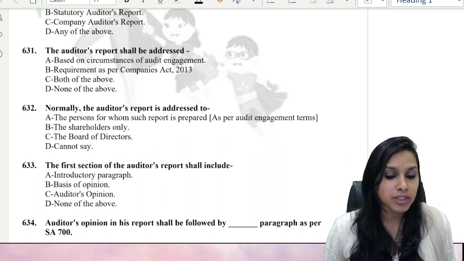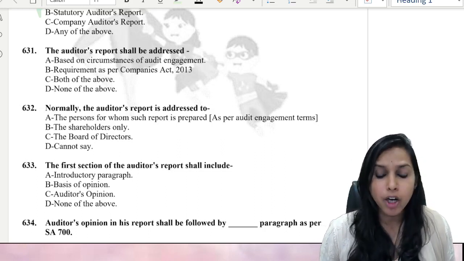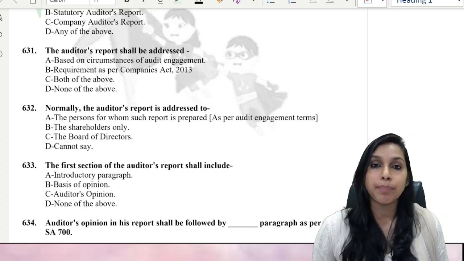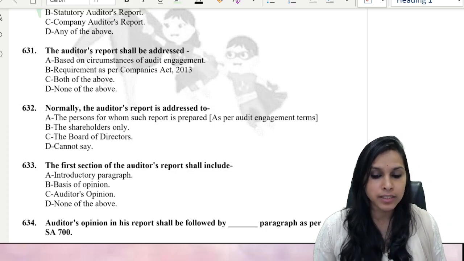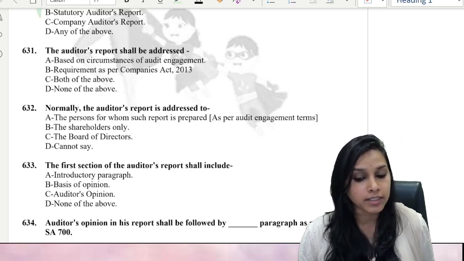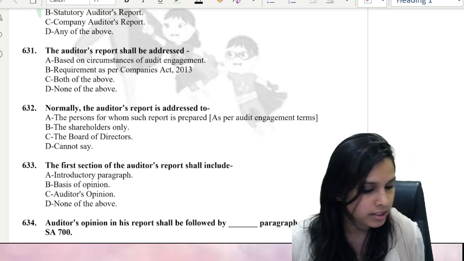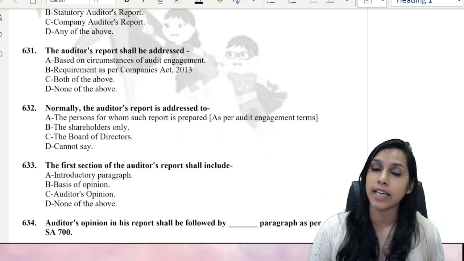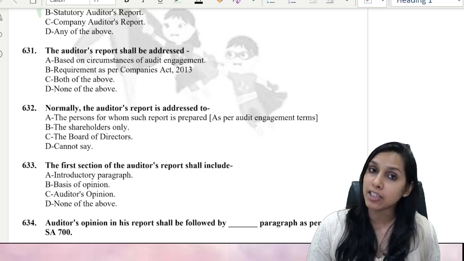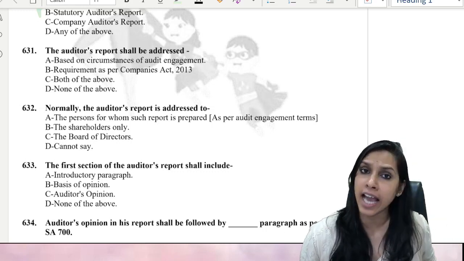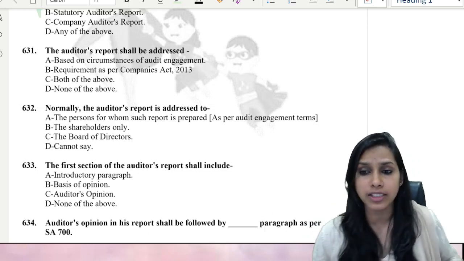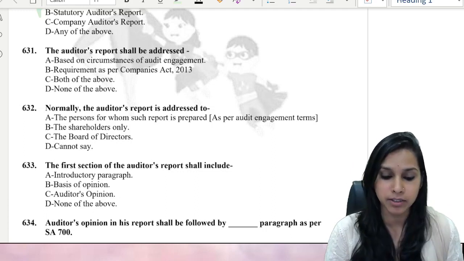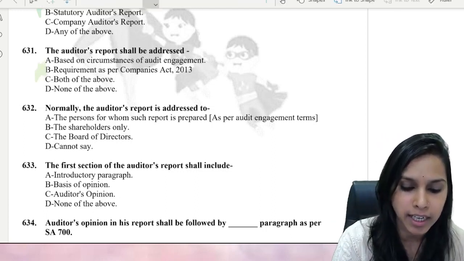Let's go to question number 631. The auditor's report shall be addressed. A. Based on circumstances of audit engagement. B. Requirement as per Companies Act 2013. Come on, tell me, my dear friends. We have seen that audit is the examination of financial information of any entity. Again, I repeat, it is any entity, not just limited to companies. And the Companies Act is applicable only to companies. So definitely B cannot be a part of the answer.